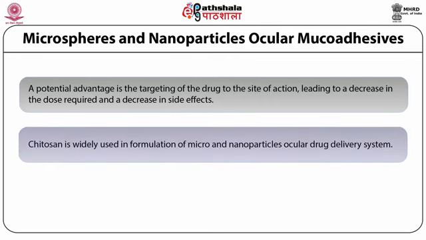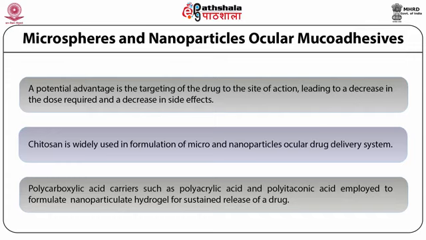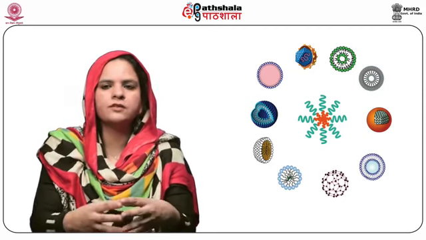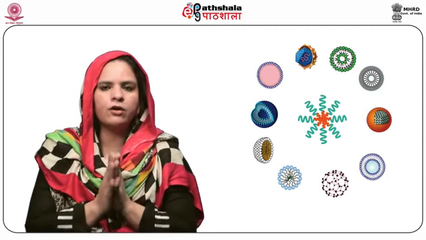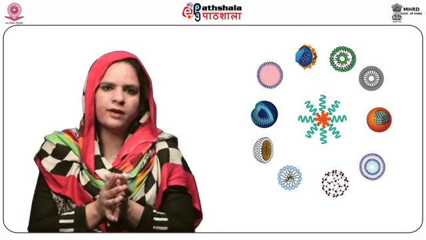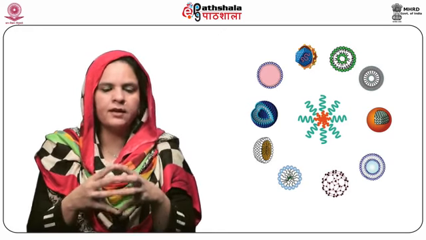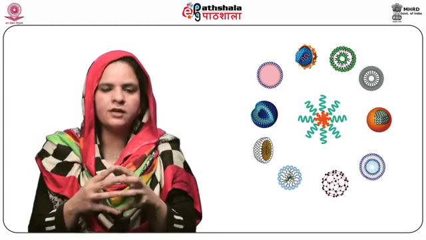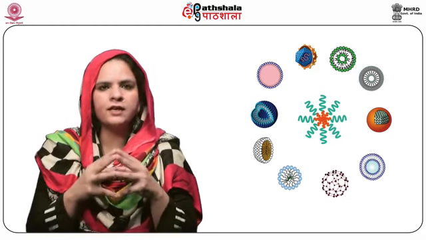Chitosan is widely used in the formulation of micro and nanoparticle ocular drug delivery systems. Polycarboxylic acid carriers such as polyacrylic acid and polyitaconic acid are employed to formulate nanoparticulate hydrogels for sustained release of any drug to the ocular site. Dear students, as we just learned, ocular drug delivery systems based on mucoadhesion could be of a variety of kinds. They will definitely have certain advantages, but of course, they will also have certain limitations.